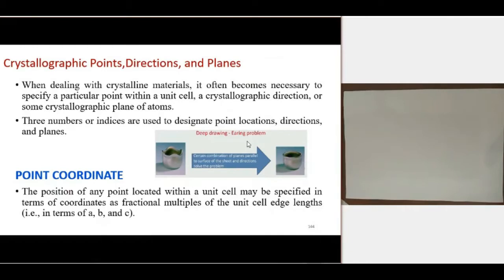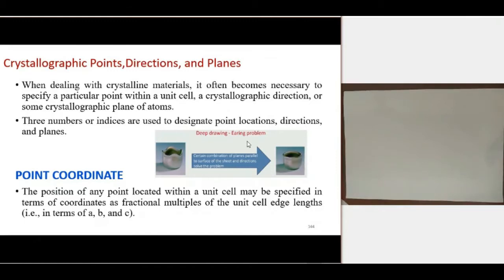To avoid that, we need to arrange the material or the crystal in such a way that the direction or the plane of the crystal is favorable for the magnetization. There are some planes or directions in a crystal which are favorable for magnetization. In that direction, the magnetization loss will be minimum.